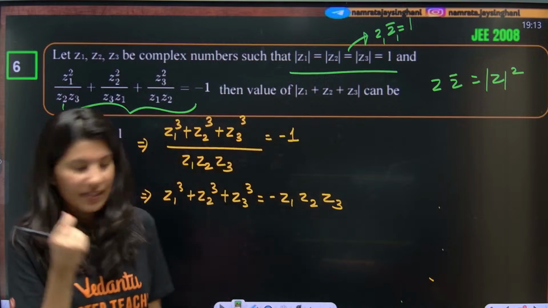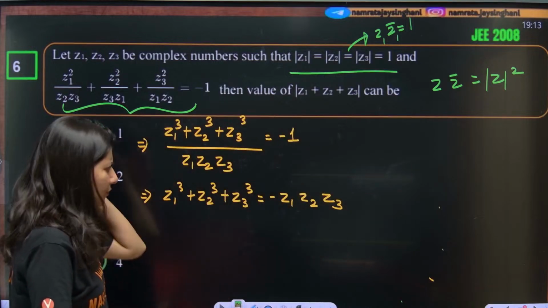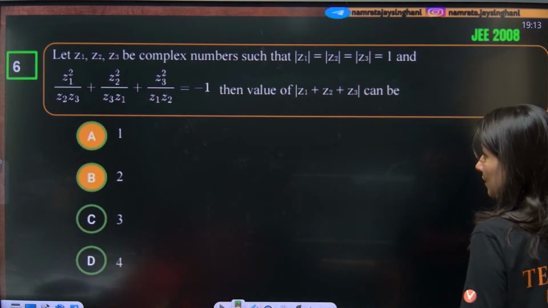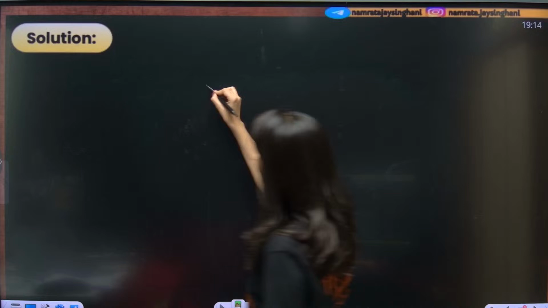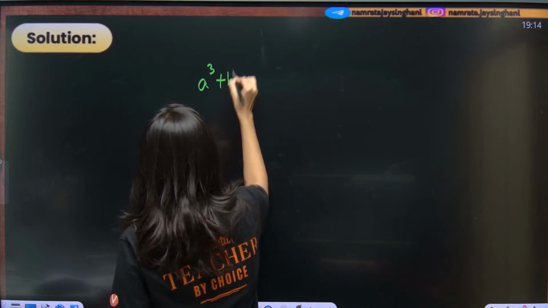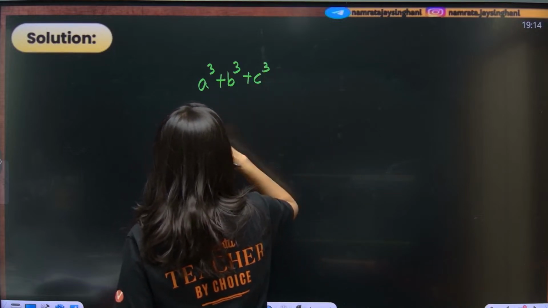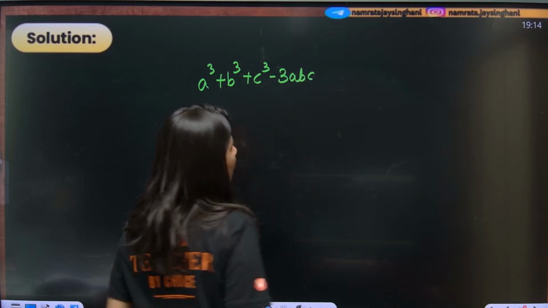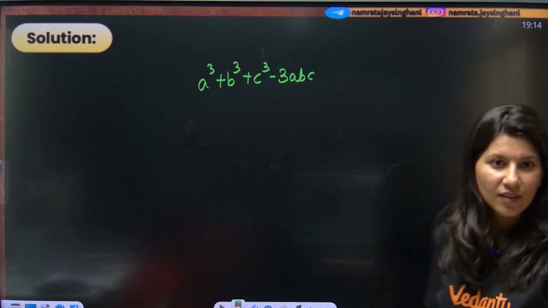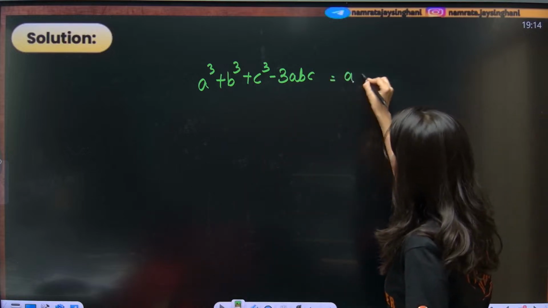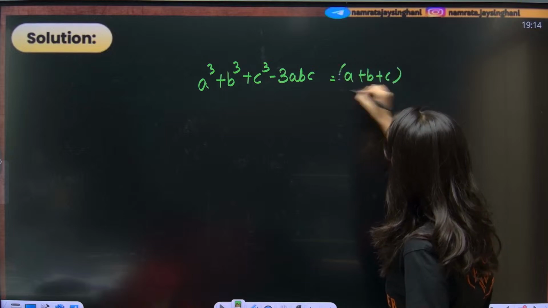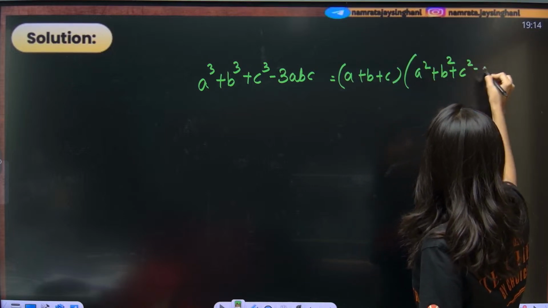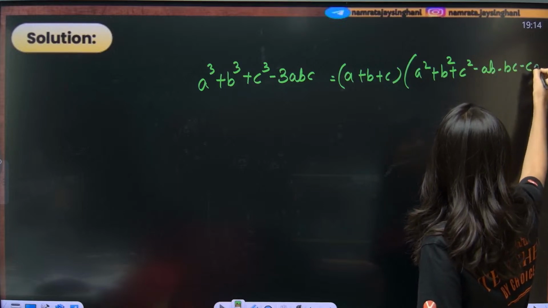What about the next thing? Now, do you remember this, which is a cube plus b cube plus c cube minus 3abc? Do you remember this? Yes, this is nothing but a plus b plus c times a square plus b square plus c square minus ab minus bc minus ca.